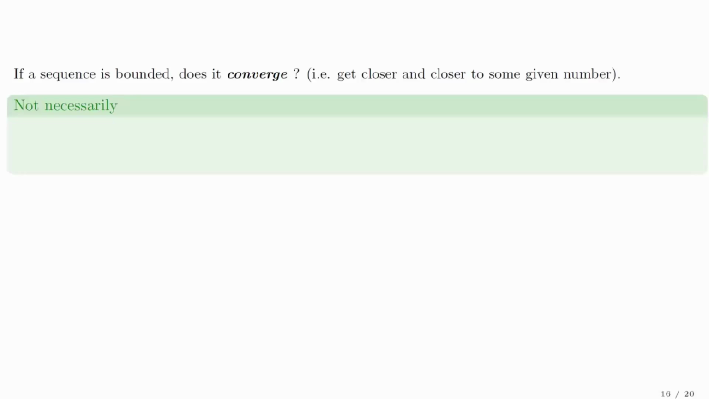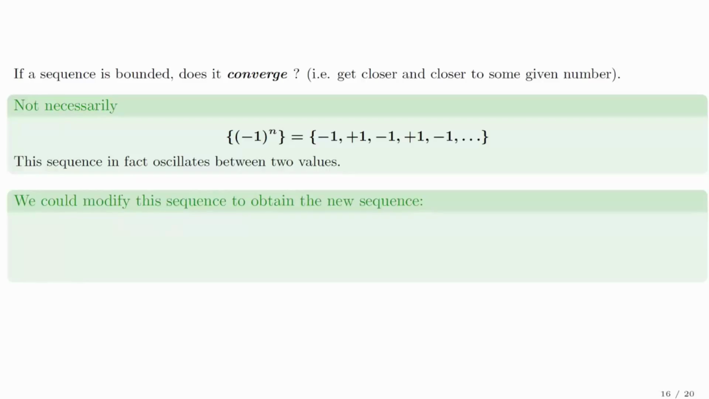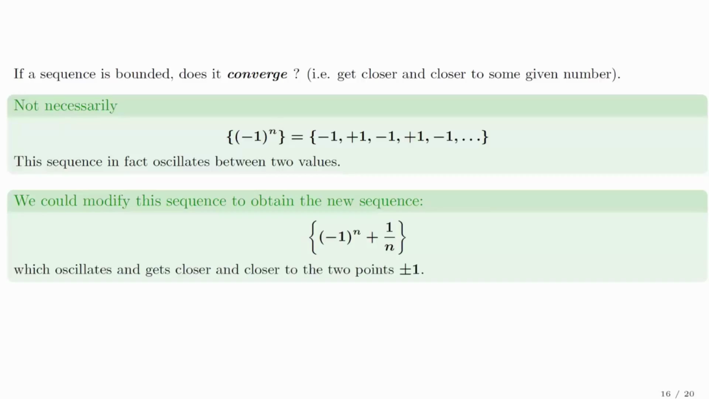Here's an easy counterexample. The sequence (-1)^n oscillates between two values, -1 and +1, depending on whether n is odd or even. And if we wanted to get closer and closer, rather than land on the values, we can modify the sequence. Consider the new sequence (-1)^n + 1/n, which oscillates between sort of -1 and sort of +1 and gets closer and closer to those two points.